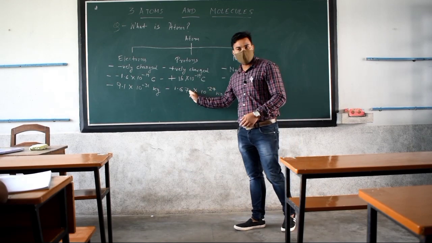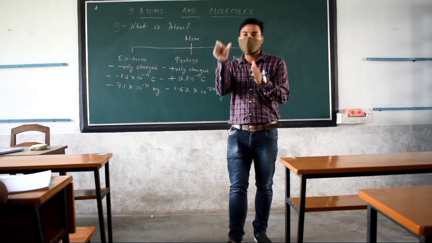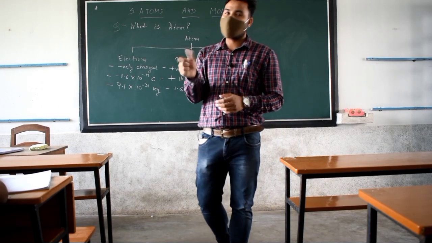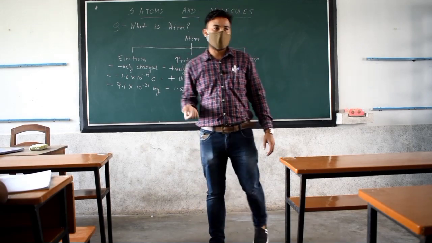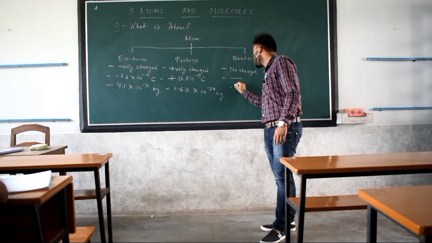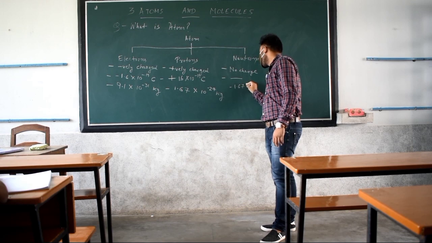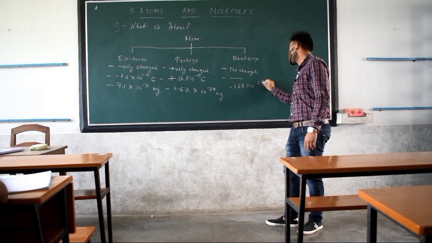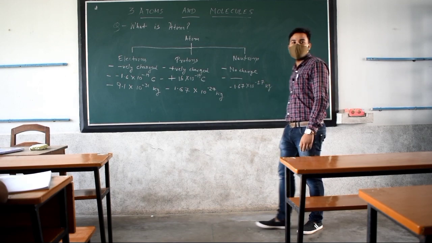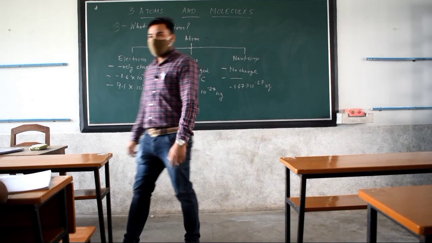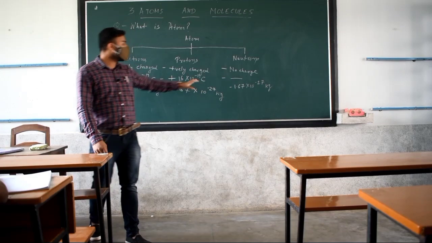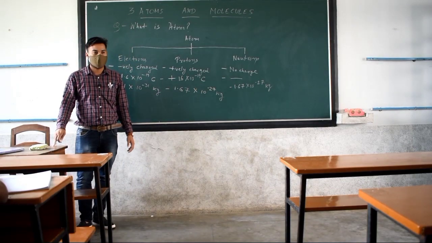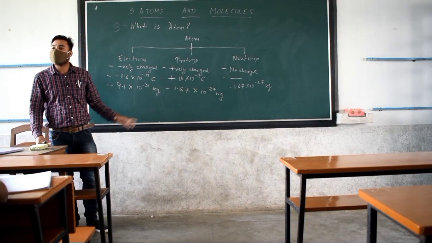But up to two places after the decimal, both of them are approximately the same. So it also has a mass of 1.67 multiplied by 10 to the power 27 kg. Clear, all of you? So this is the mass of neutron.